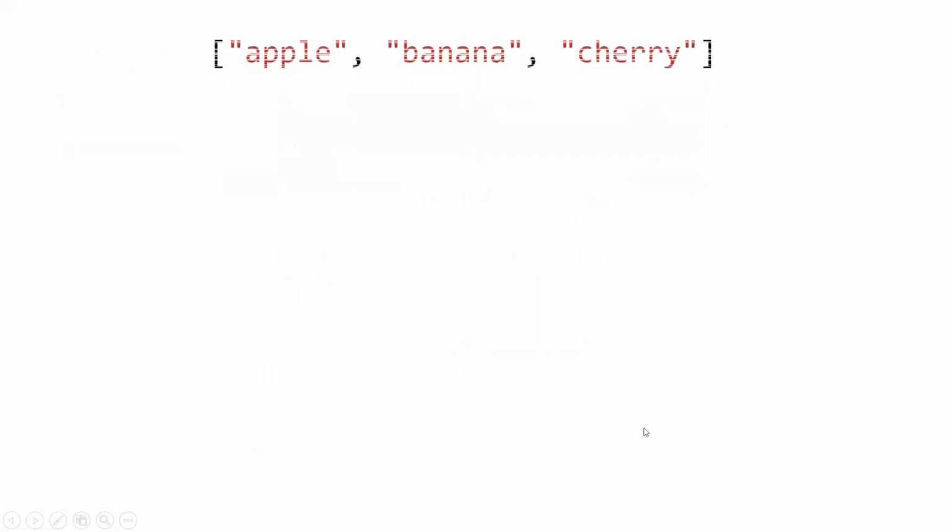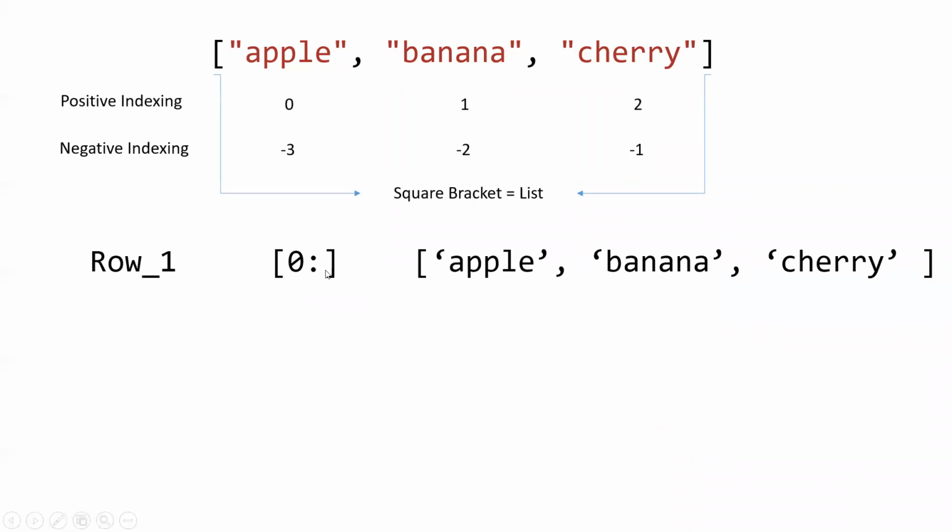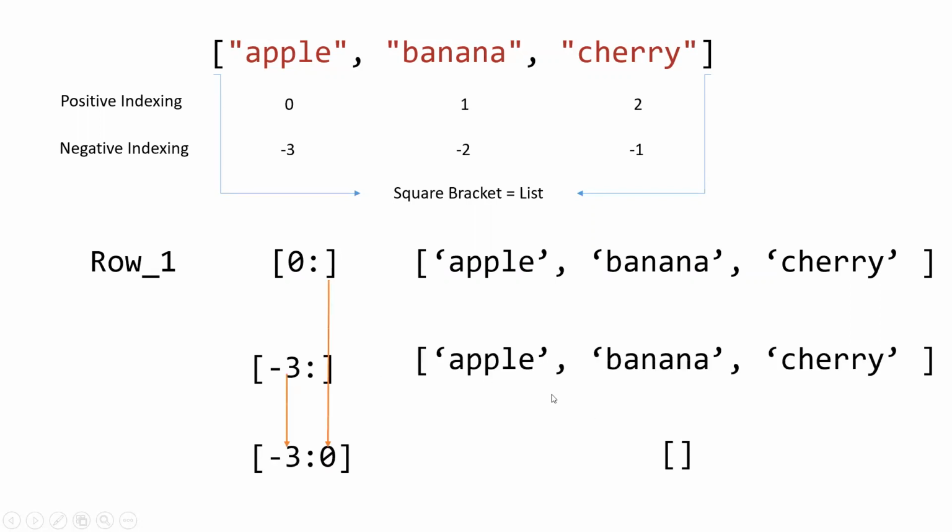Another last example I will go with is 0 and colon, and there is nothing written after this. Nothing is written, it means it will go till the end of the list. So it will be apple, banana and cherry. If we print -3 and colon, it will be apple, banana and cherry again.